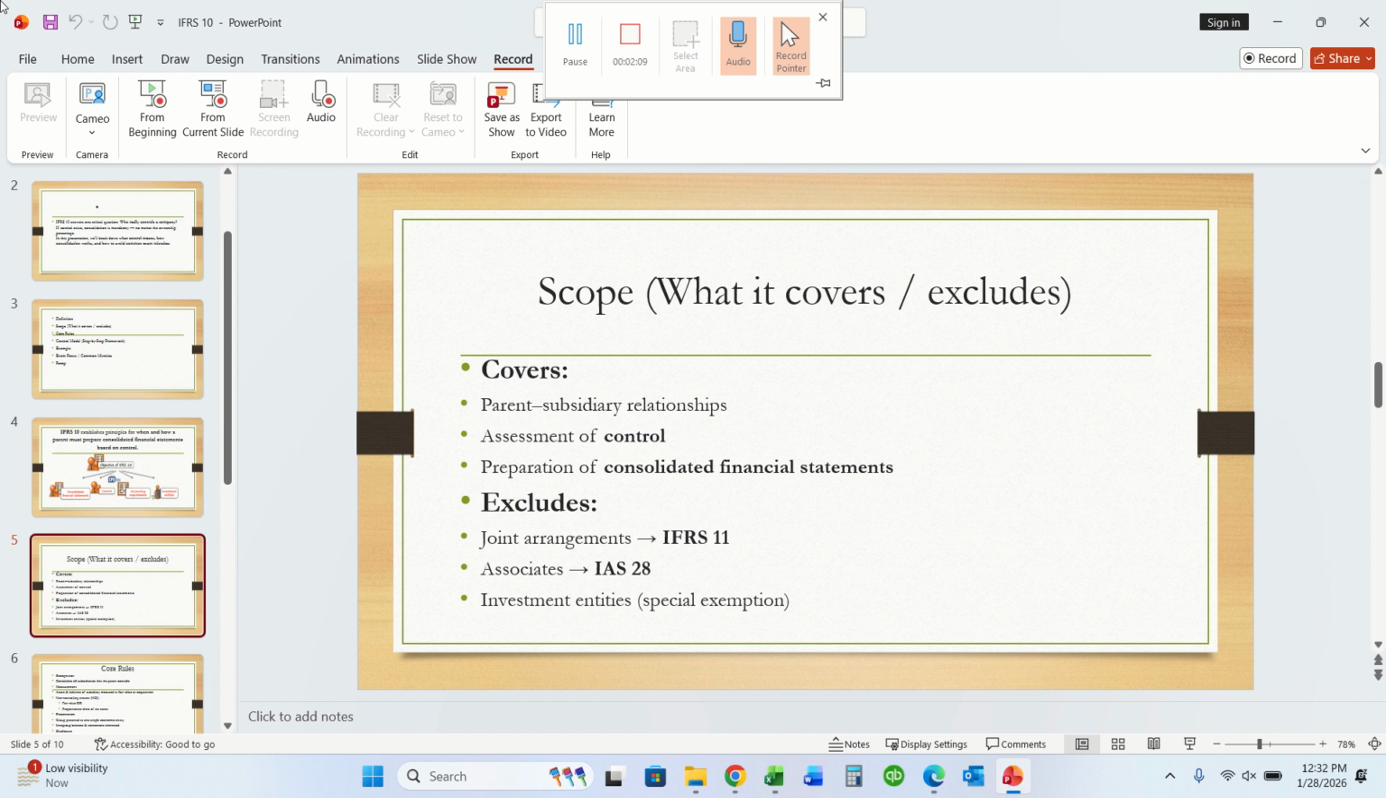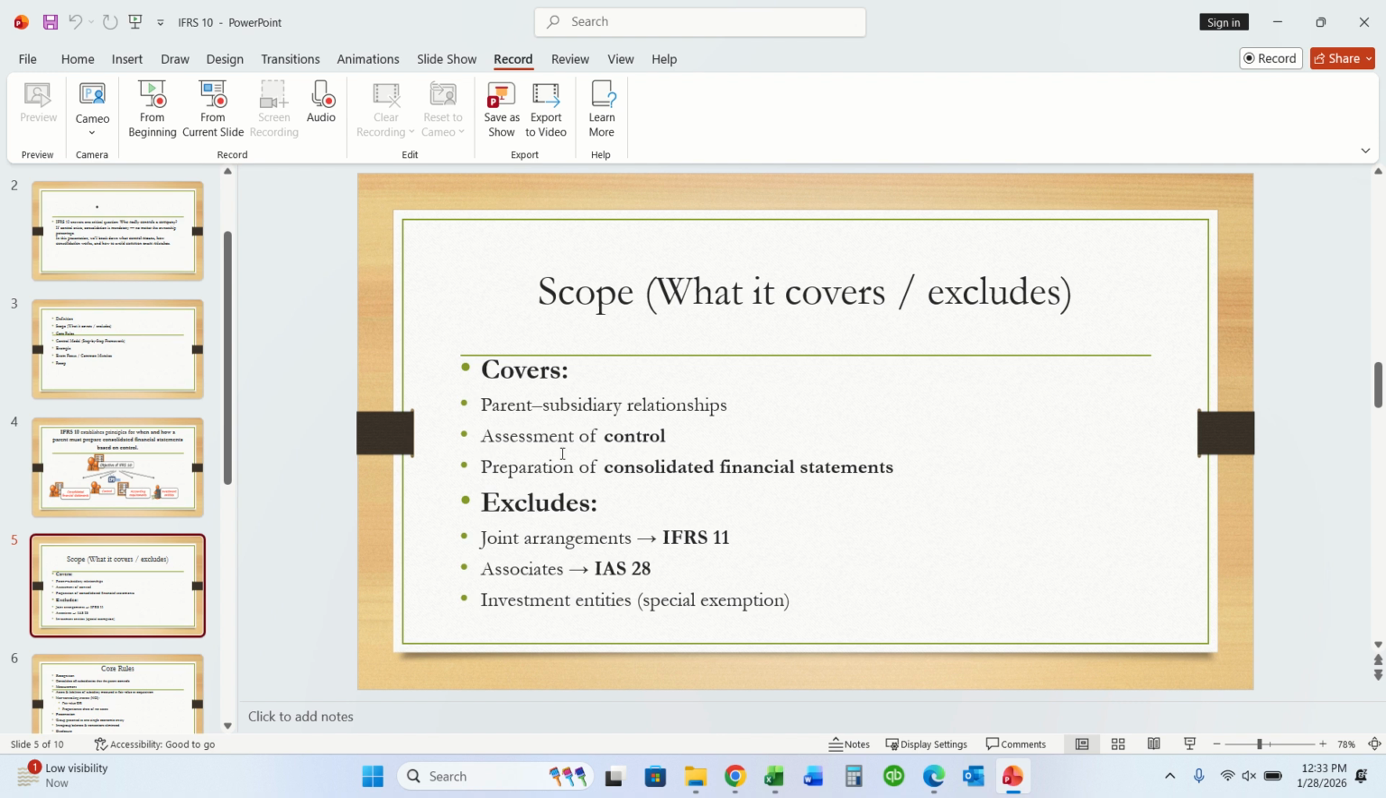Now, what is a subsidiary? A subsidiary is an entity that is controlled by another entity, that is the parent. What is the relationship in consolidated financial statements? The parent prepares consolidated financial statements. Assets, liabilities, income and expenses of the subsidiary are combined line by line.